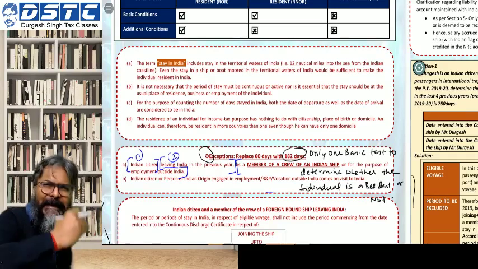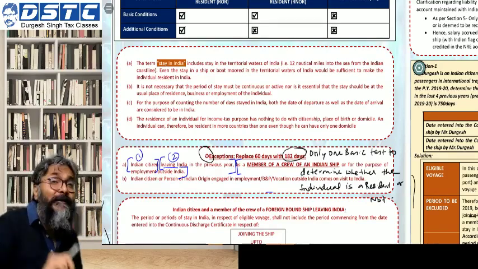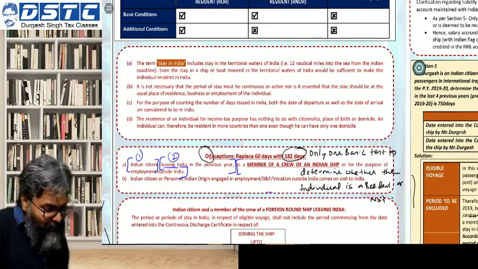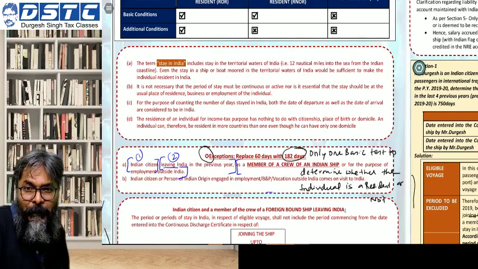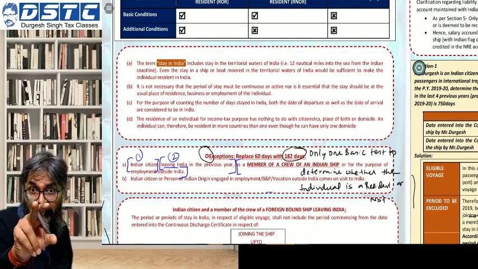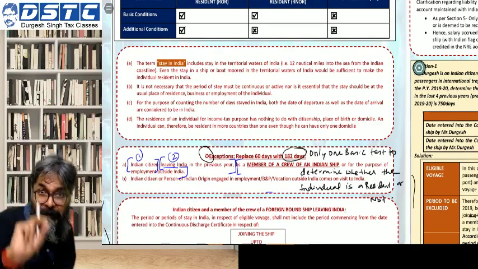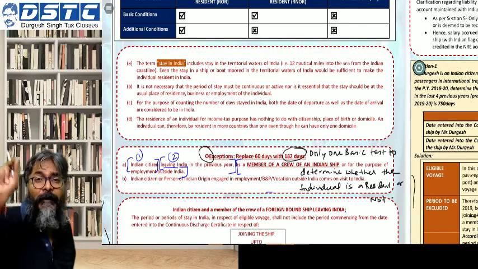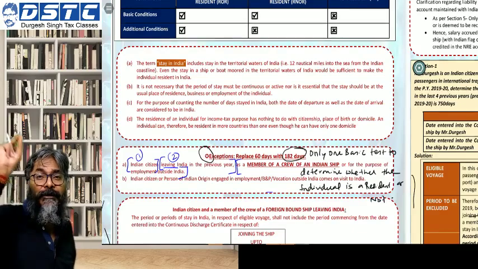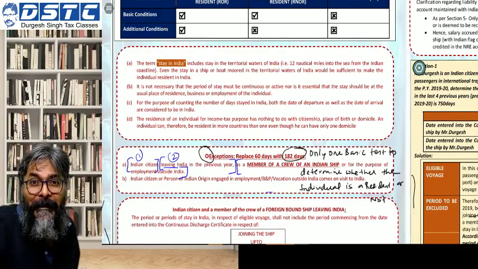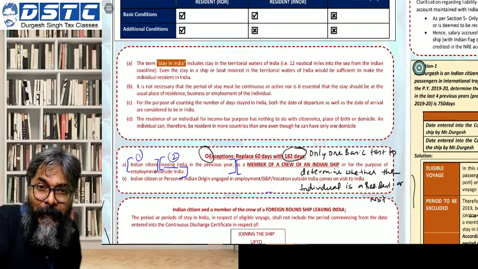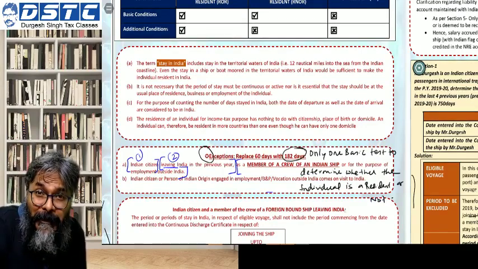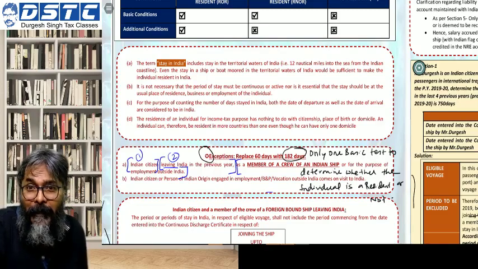And did you exceed that condition of 182 days? To that the answer is no. You haven't crossed the threshold of 182 days. And since you have not crossed the threshold of 182 days in the previous year 2021, you will be considered as a non-resident. Congratulations, students, you have become a non-resident. Now you have taken up the employment outside India.